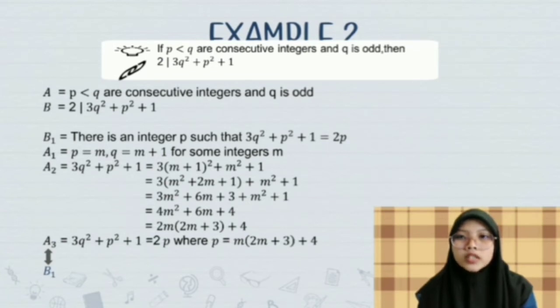The final answer is 2(2m squared plus 3m plus 2). A3: 3q squared plus p squared plus 1 equal to 2p, where p equal to 2m squared plus 3m plus 2. Okay, the conclusion is the same as B1.